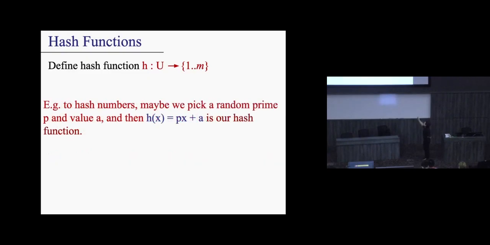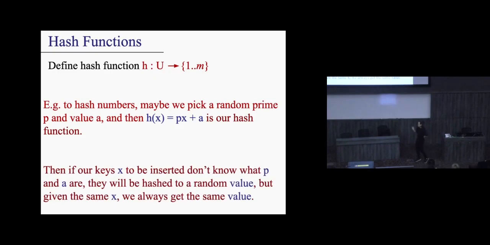Here's the idea. For example, if I want to hash numbers, maybe what I do is I pick a random prime p as an example and a value a, and then this is my hash function. I do it once, only once. All insertions, deletes, lookups now have to use this hash function. This way, you have this nice thing where the same key always has the same hash, but it's random. Does that make sense? It's a bit paradoxical, I know. Try to get used to this concept.